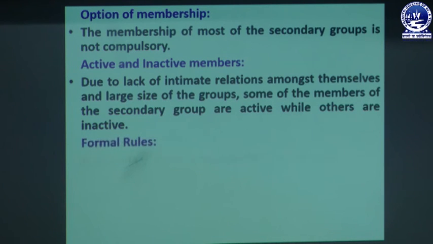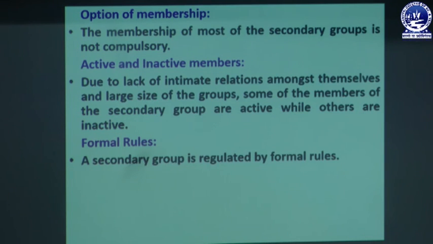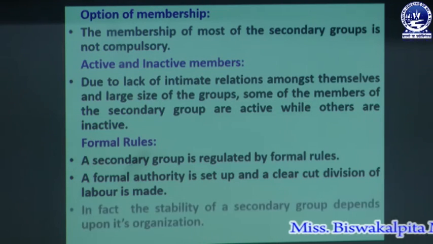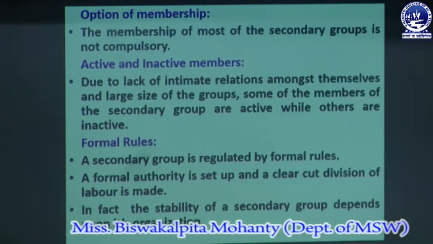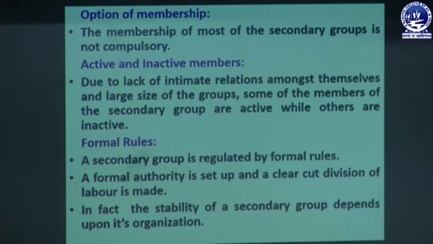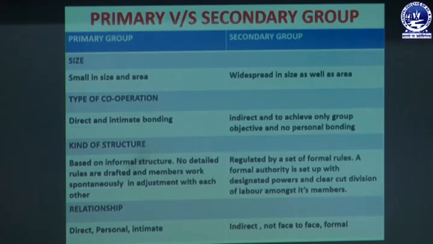Then is formal rules. A secondary group is regulated by formal rules. In different sectors, there are different rules which are formulated for the members of that group. A formal authority is set up, and a clear cut division of labor is made. In fact, the stability of a secondary group depends upon its organization and the capability of the members of that organization.